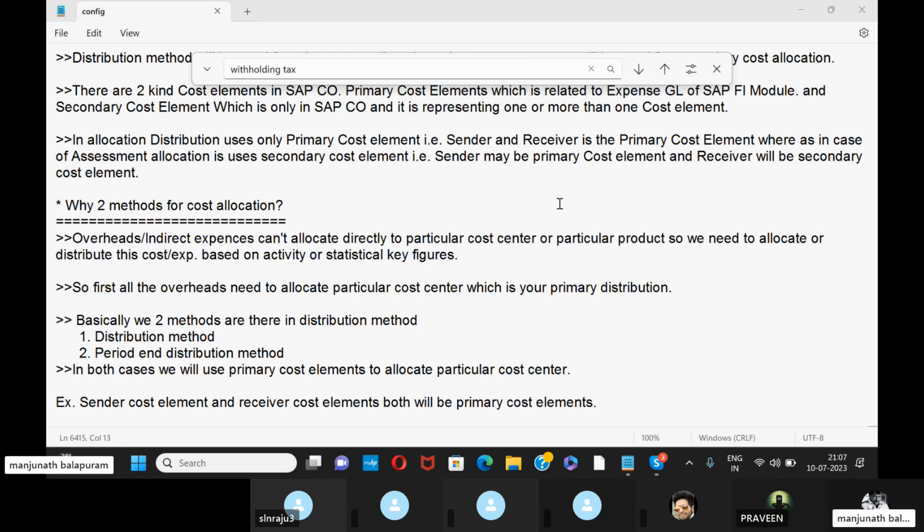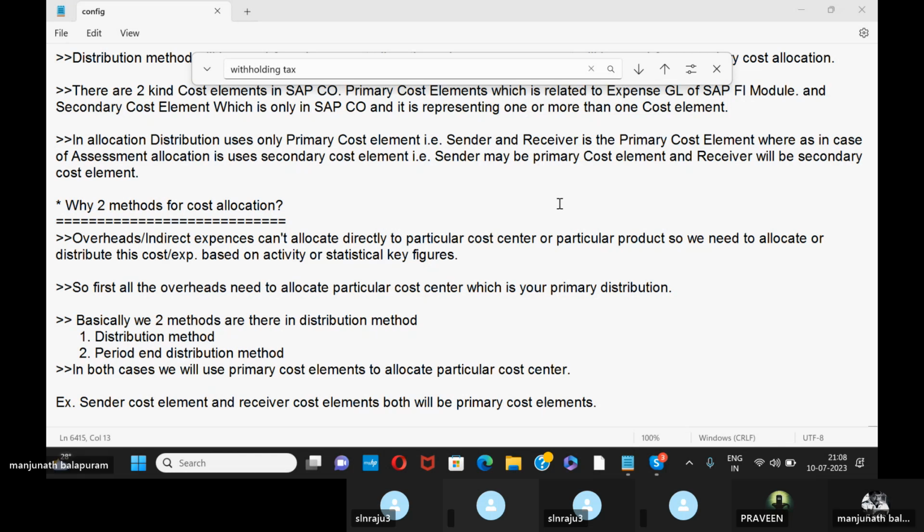For example, salary, how much salary we are paying to employees, person-wise, or area-wise, how much area is occupied on this floor, measurements like kgs, liters, like that. Based on this, we can define the allocation from the sender to the receiver cost center. So first of all, overheads need to be allocated to a particular cost center, which is our primary distribution.